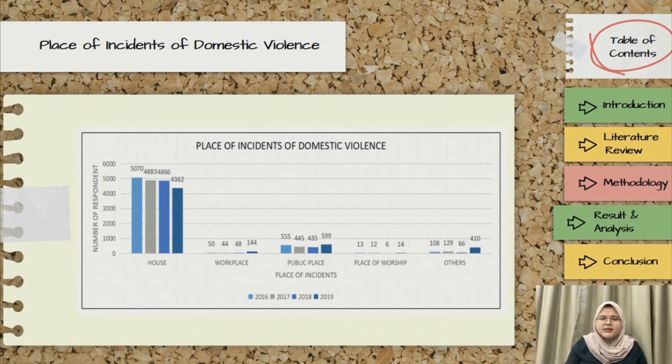The last variable is the place of incident of domestic violence cases in Malaysia between 2016 until 2019. The location that stands out the most is the house, where most of the domestic violence cases occurred, followed by public place as the second highest, and the lowest is at place of worship.